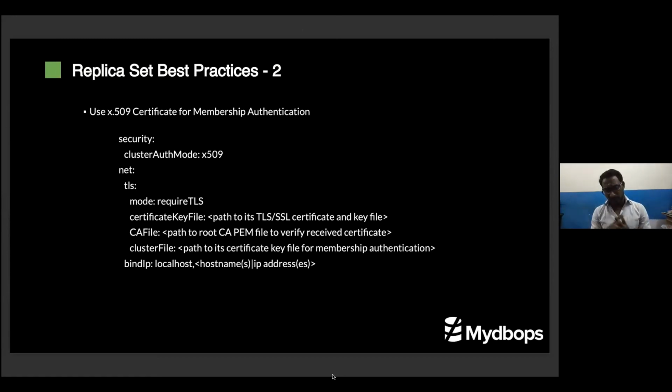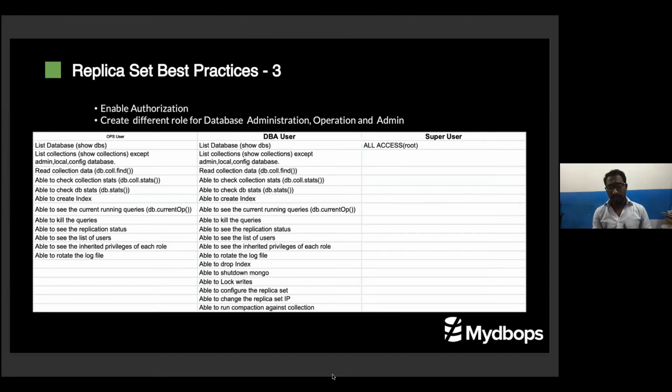In cluster mode, most of the time they don't use a key file. The next level people use a key file generated with the OpenSSL parameter, like they will create a 1024 byte key file and put the same key file on every node. But in a higher security environment, I recommend that if you have already enabled TLS in the transport layer, you can also enable it in the cluster auth mode using this parameter.